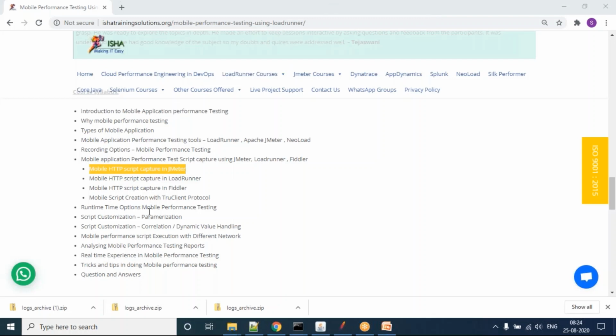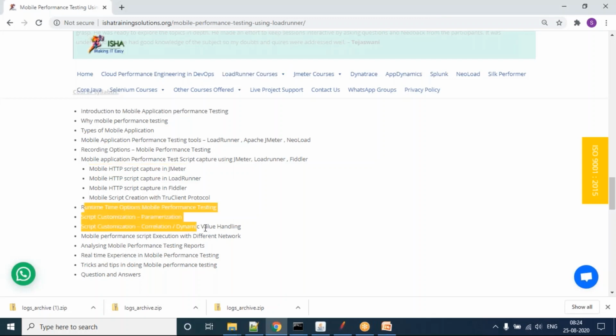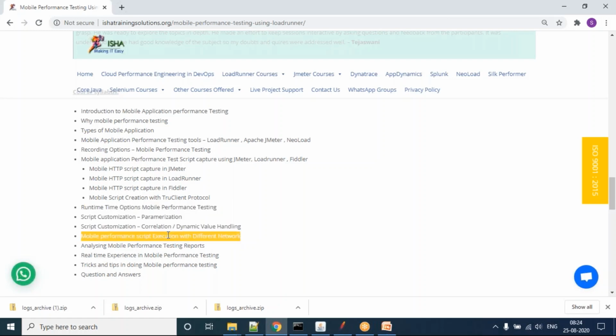And then I'm going to show you the customization part. For each and every script I'm going to do the customization, and then I'm going to show you the execution. See, in mobile performance testing, the network concept automatically comes in. Whether you are using your mobile device in a basement, or on the 30th or 50th floor, or somewhere in the forest, wherever you are using your mobile application, the network condition is going to play a vital role, right?